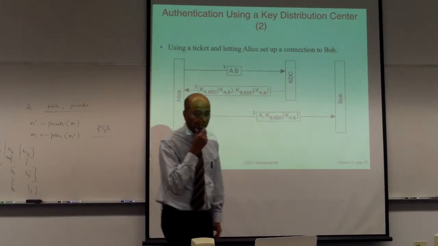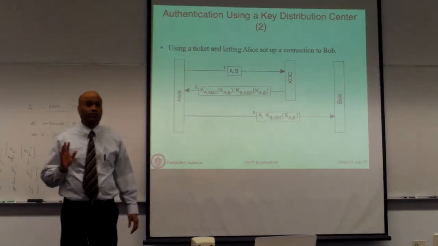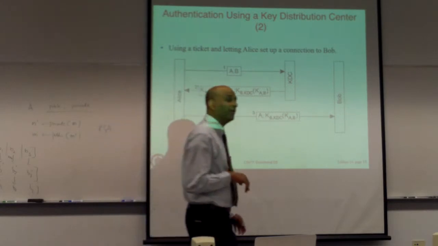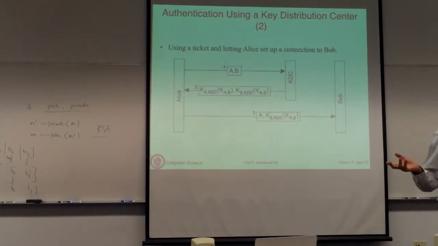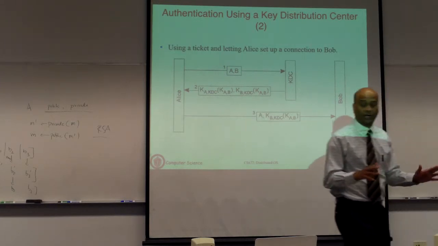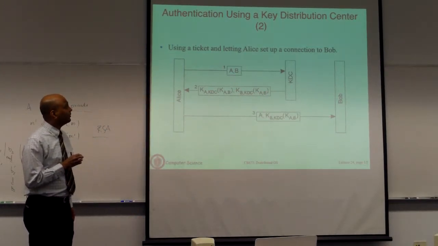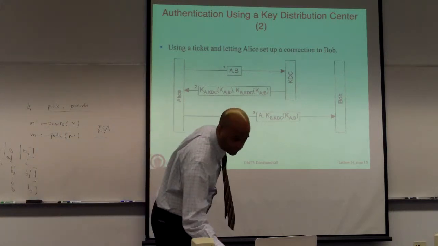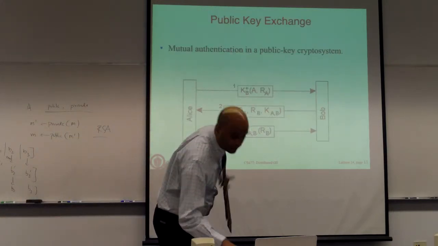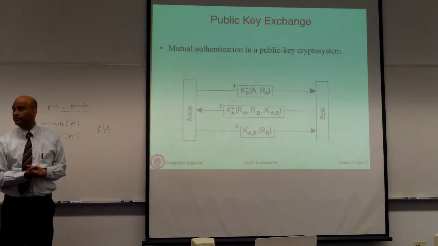So here is a different protocol that is not going to depend on a third party at all. Okay. So if I want to communicate with my friend and I do not want to depend on a KDC to give me the key, how do the two of us agree on a key? Okay, so no KDC involved. The one I was going to talk about is here. Okay, so this one is going to rely on public key cryptography.